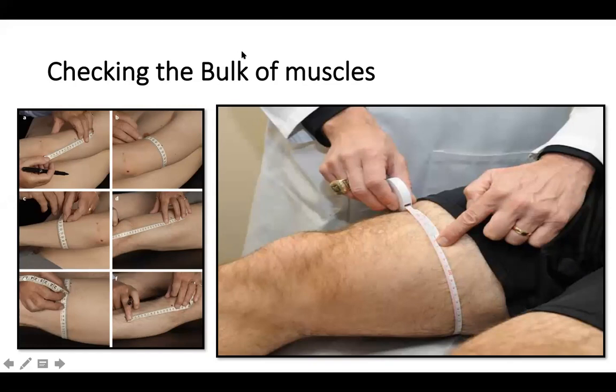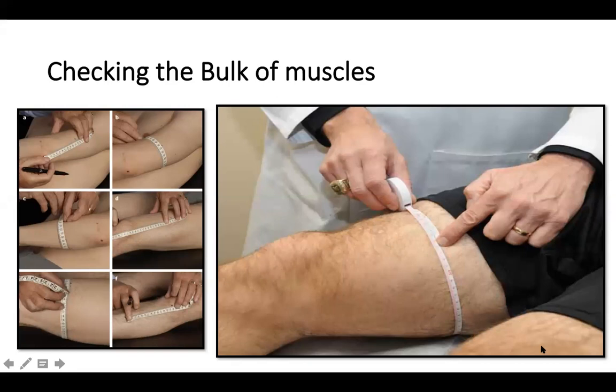what you want to do is proper measurement of the muscle bulk. Muscle bulk measurement is part of examination. They are done at specific areas. For example, it is usually done around 10 centimeters above the patella to 10 centimeters below, 10 centimeters below the olecranon process, and so on. So you measure the muscle girth at fixed points.